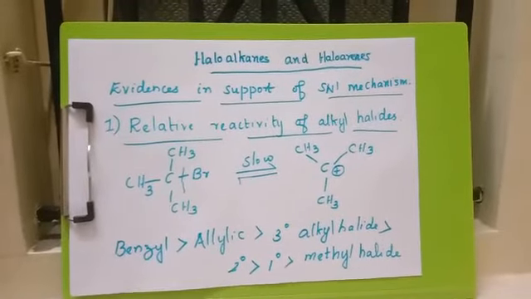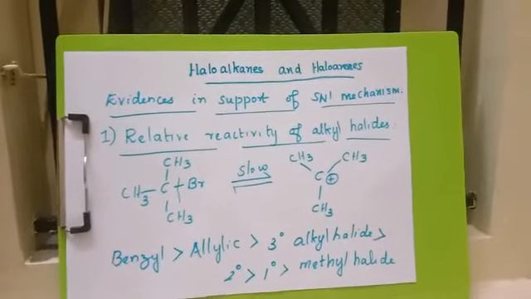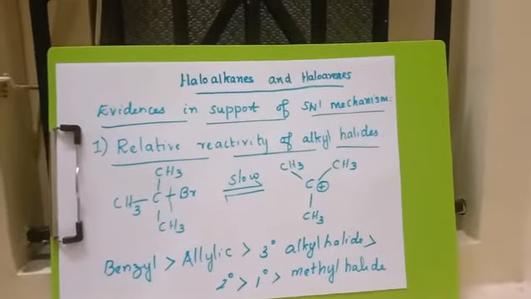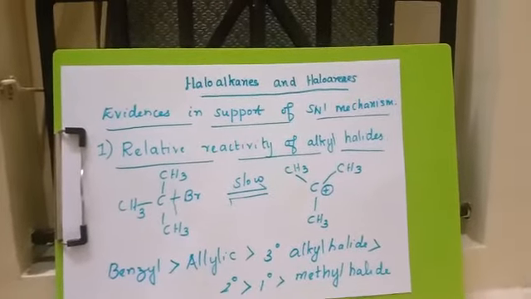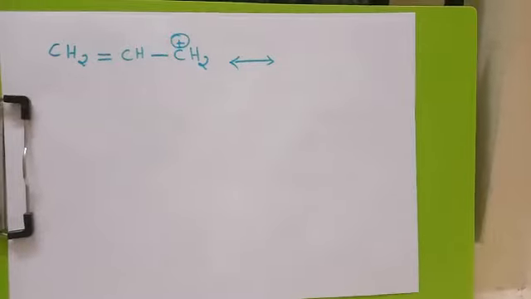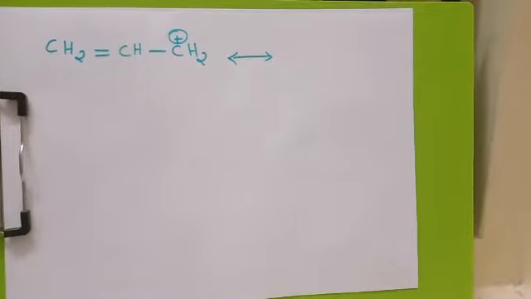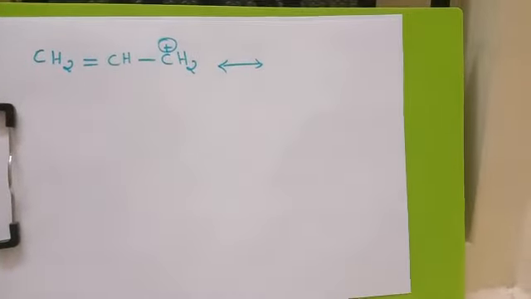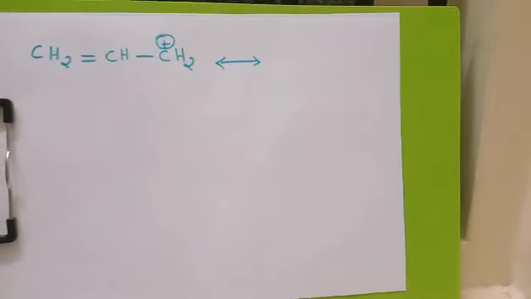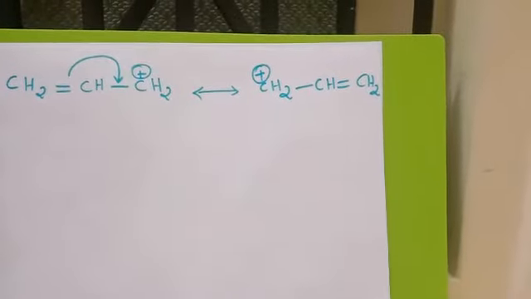In the case of allylic and benzylic halide, they show high reactivity towards SN1 reaction because the carbocation formed gets stabilized through resonance. What is the formula of allylic halide? That is CH2=CH-CH2+, with a plus charge because it is an electrophile. Allylic halide has two resonance structures.